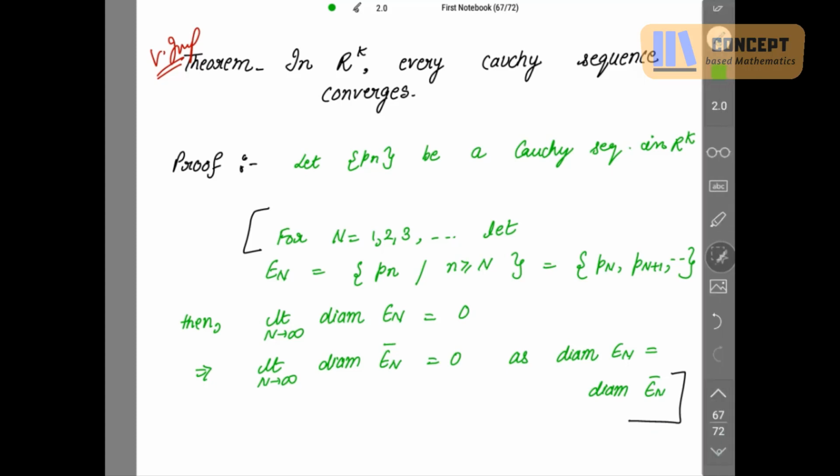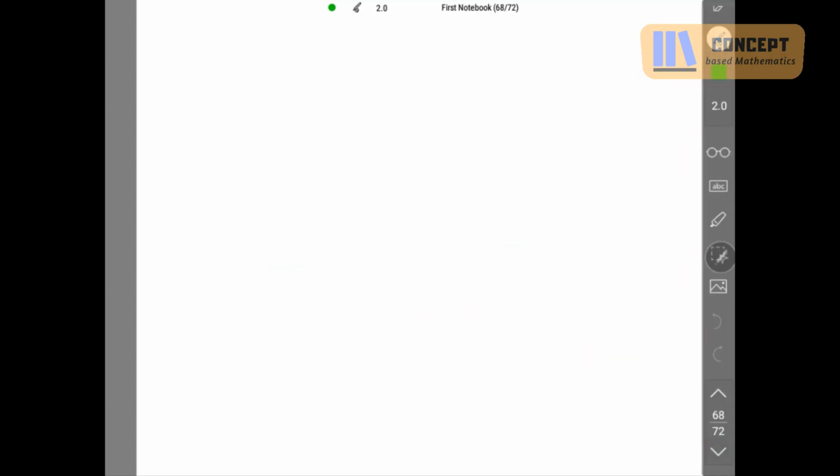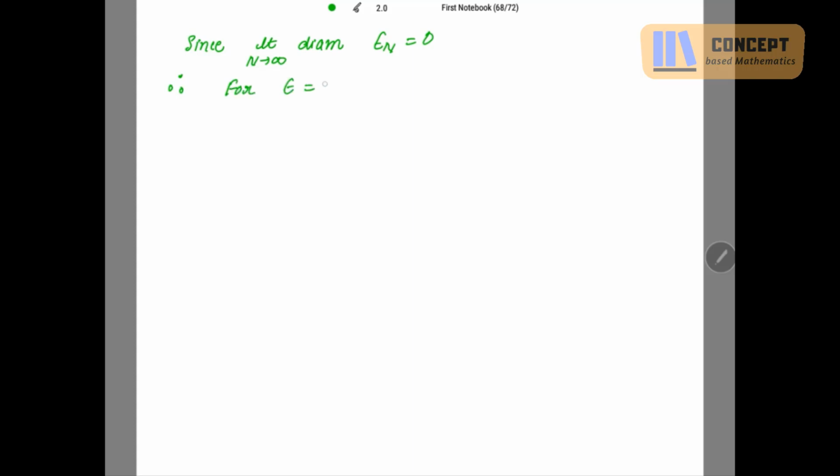So we have to choose our epsilon here. Since the limit as n goes to infinity of the diameter of En is equal to 0, therefore we are choosing our epsilon to be equal to 1.